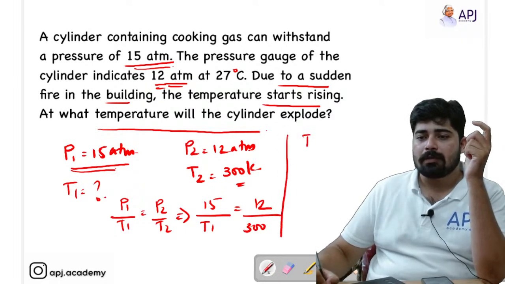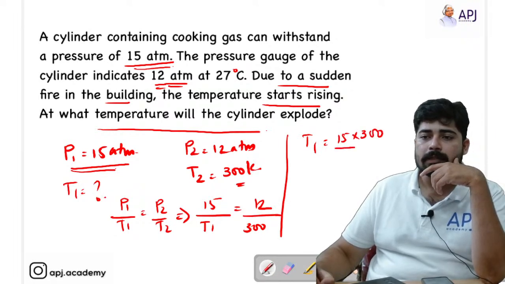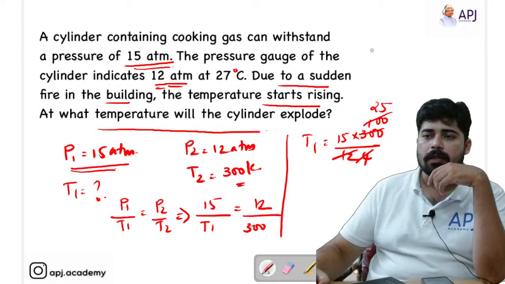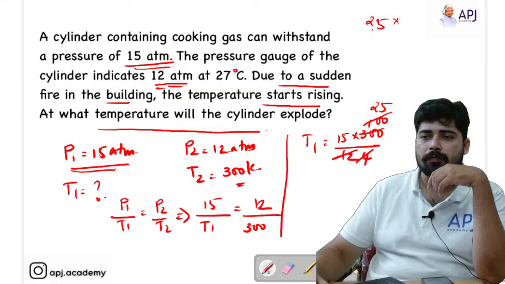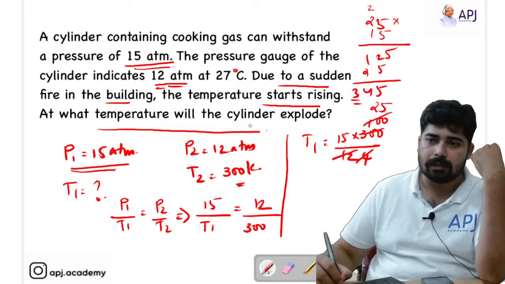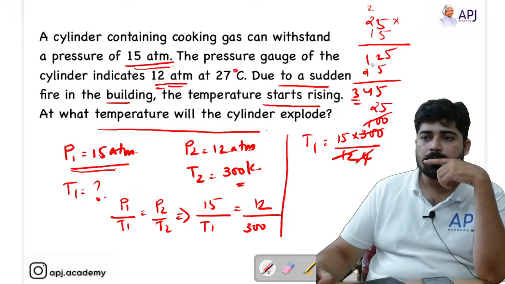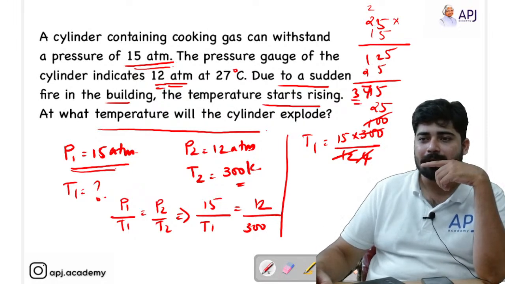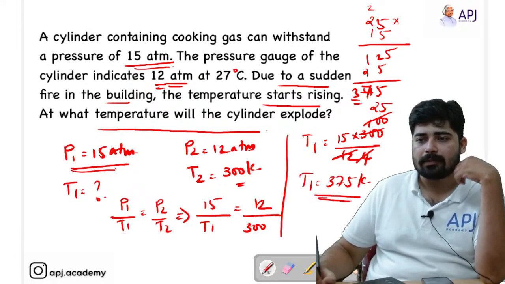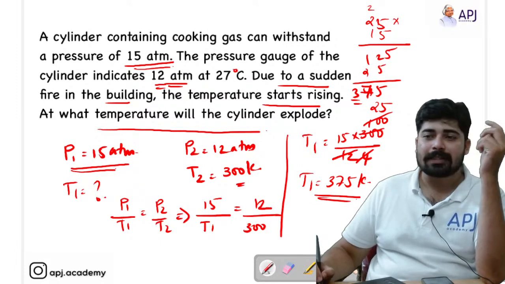So T1 is equal to 15 into 300 by 12. So if I cancel with 3, I'll get 4 here, I'll get 100 here. If I cancel with 100, I'll get 25. So 25 into 15, how much is it? 375 Kelvin. So T1 is equal to 375 Kelvin is the right answer. Okay. So hope this is clear for you students.